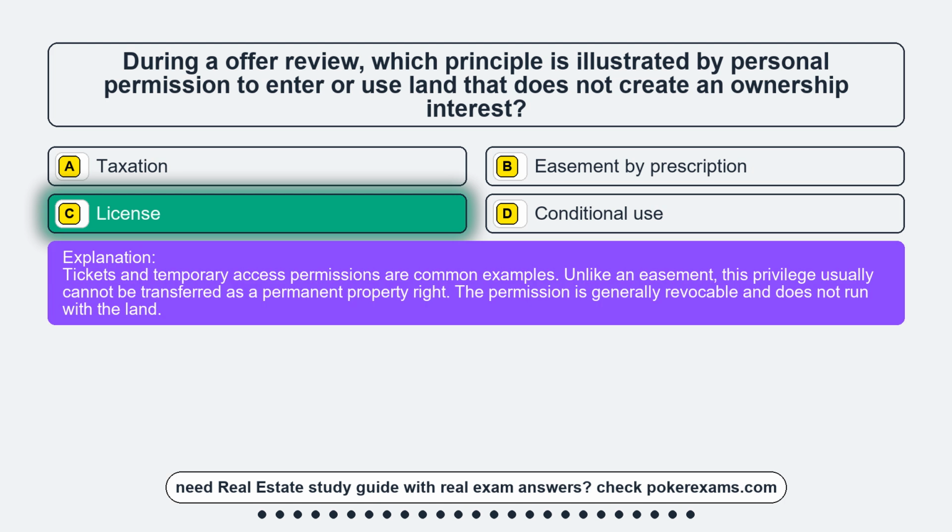Tickets and temporary access permissions are common examples. Unlike an easement, this privilege usually cannot be transferred as a permanent property right. The permission is generally revocable and does not run with the land.